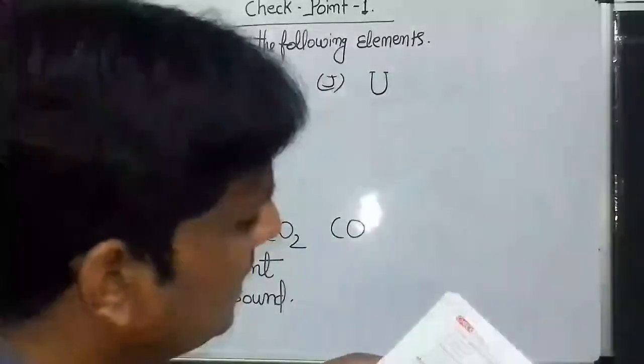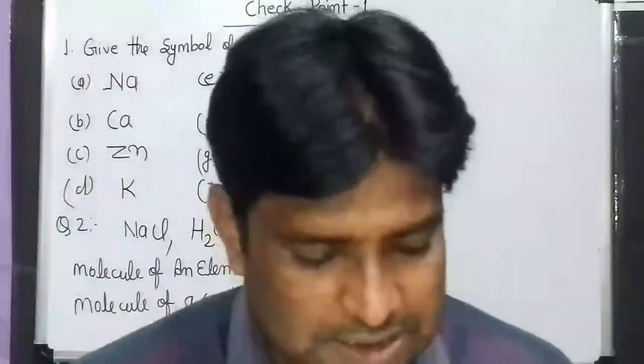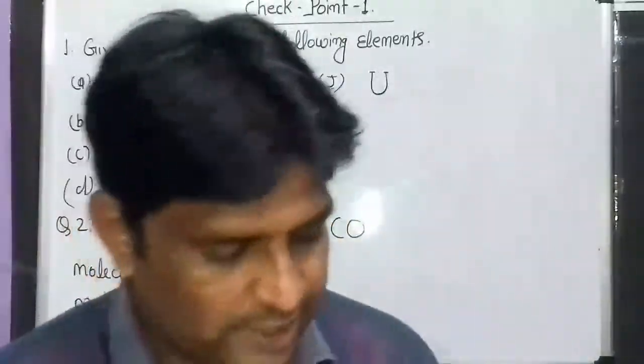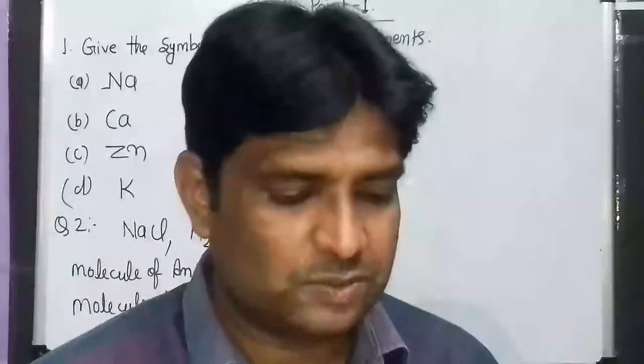Third, C: what is the ratio of hydrogen and oxygen by mass in order to form a molecule of water? 1:8. Okay, is it clear? By mass 1:8.